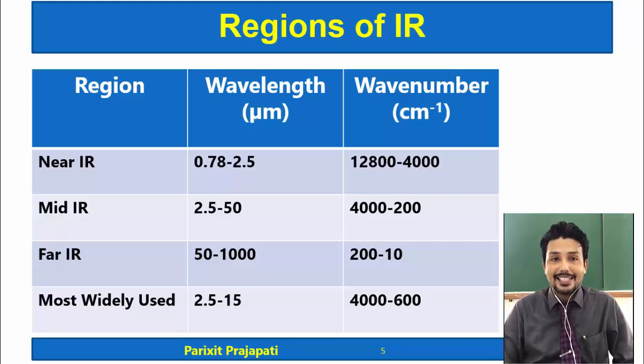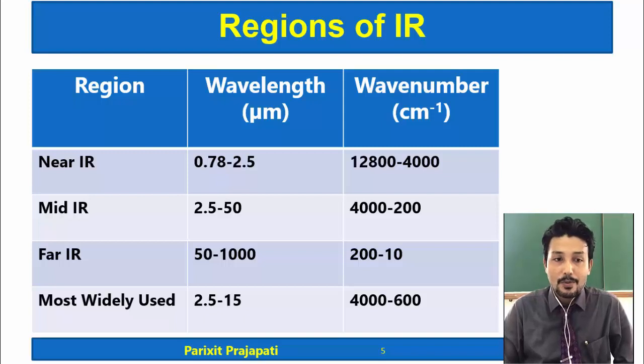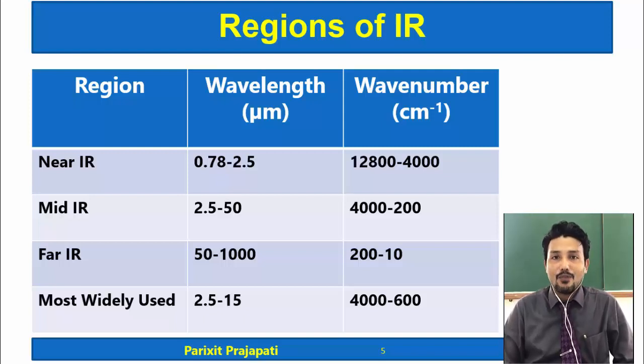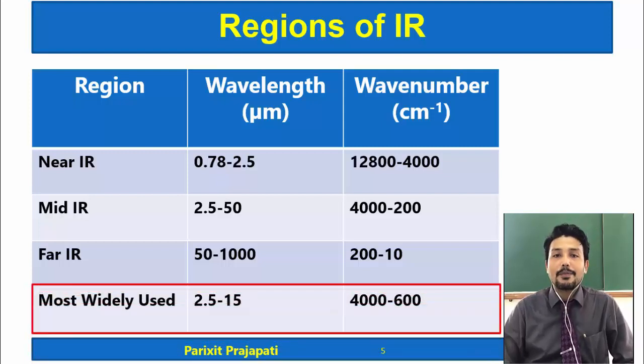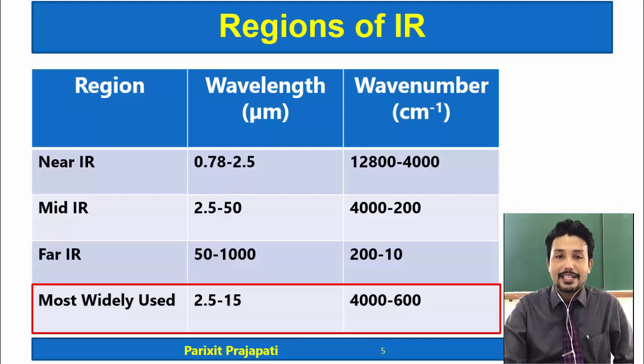But out of these three, widely used for qualitative analysis, for identification of the different compounds based on the functional group, mid IR is widely used. And in mid IR also, to be more specific, the region of 2.5 to 15 micrometer, or with the wave number 4000 to 600 reciprocal of centimeter, is widely used. So that region is very important as far as IR spectroscopy is concerned.